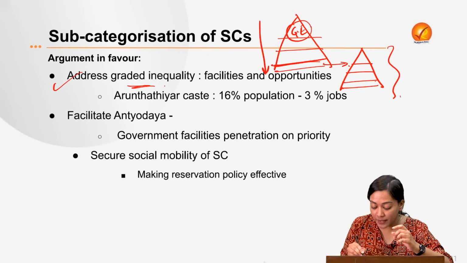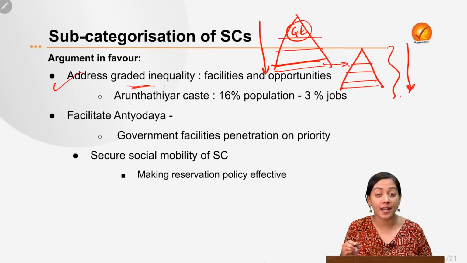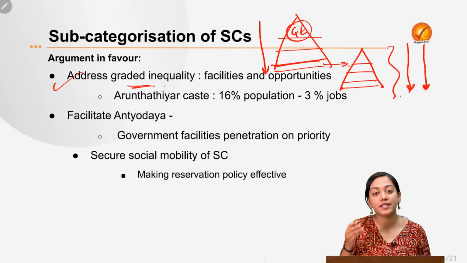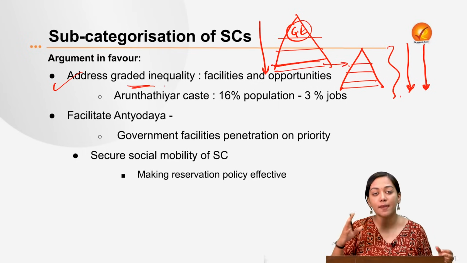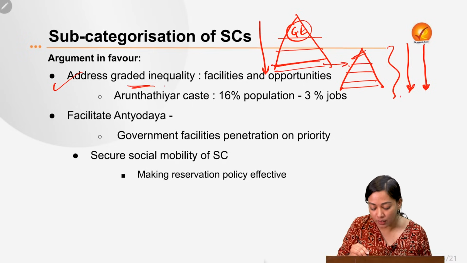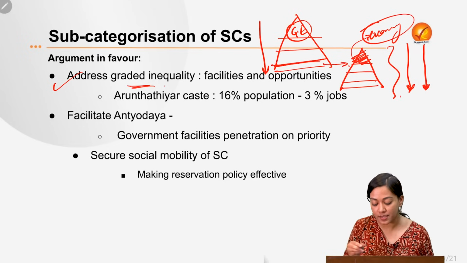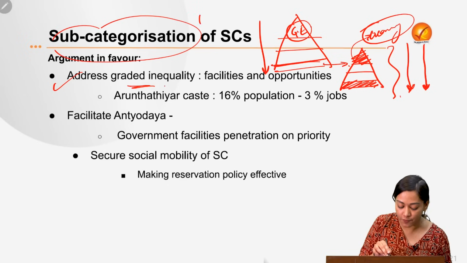These inequalities could be depleting access to basic facilities like education, sanitation, healthcare, etc. And also degrading access to opportunity, because most of the privileges given to these minority communities have been chunked out by the creamy layer. So here the most disadvantaged group is the one found in the last grades. Therefore, we need to uplift the lower rungs, and for that we need to have sub-categorization first of all.